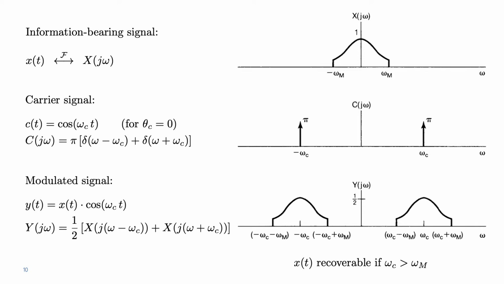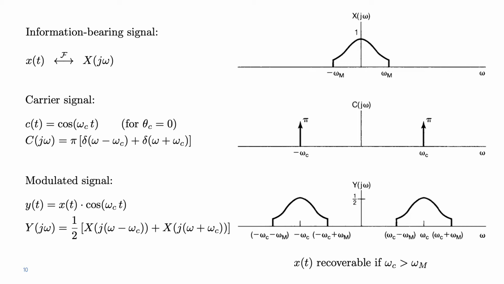So when we modulate our signal, we obtain in the time domain that y of t is the product between x of t and the cosine of omega c t, and correspondingly in the frequency domain we obtain that Y of j omega, the spectrum of the modulated signal, is 1 over 2 pi times the convolution between X and C of j omega.